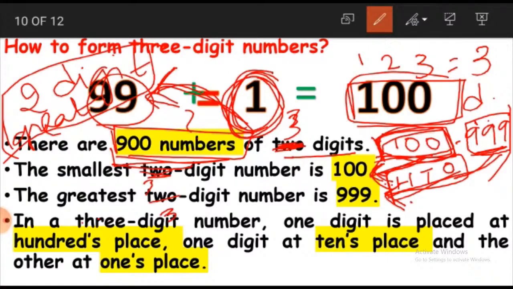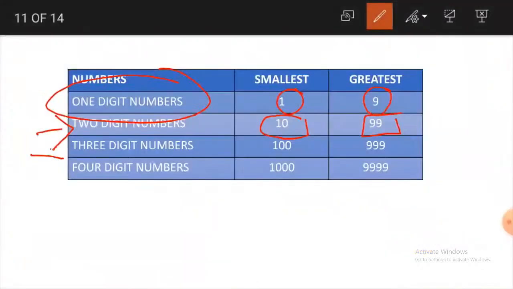See, we have learnt about 1-digit numbers. What is the smallest 1-digit number? 1. The greatest is 9. When it comes to 2-digit numbers, smallest 2-digit number is 10. Greatest 2-digit number is 99. When it comes to 3-digit numbers, smallest 3-digit number is 100 and greatest 3-digit number is 999. Okay, if you observe, here all the smallest numbers are having 1. See, all the smallest numbers are having 1 and all the greatest numbers are having 9.